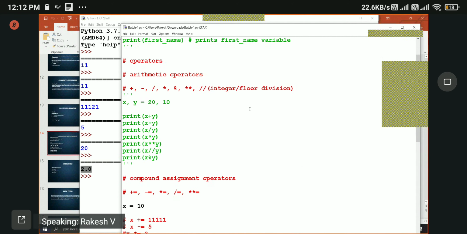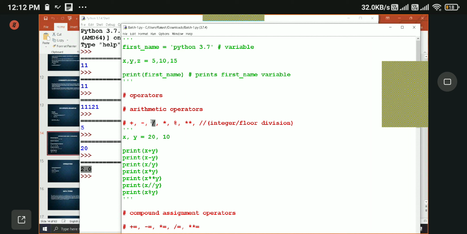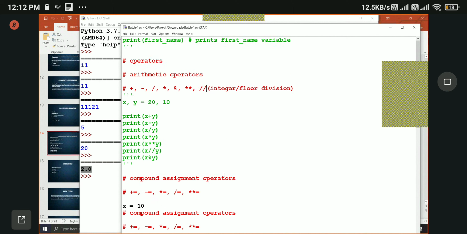We have already talked about this in the operators. When you use the single division operator, you will get decimal values. If you don't want decimal values, then you will use integer division.